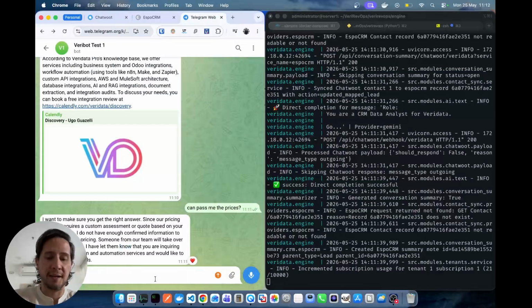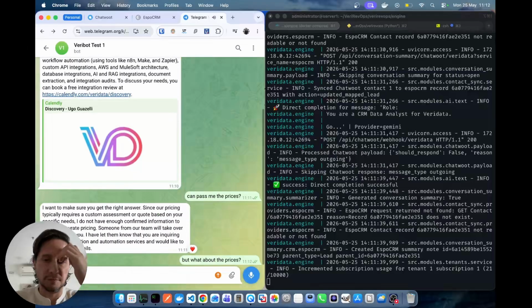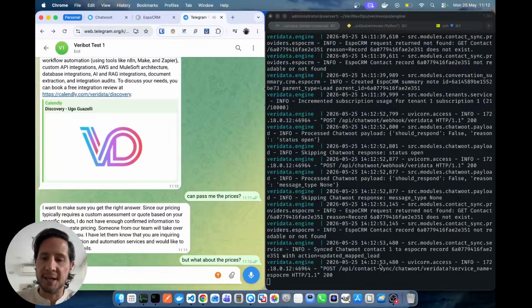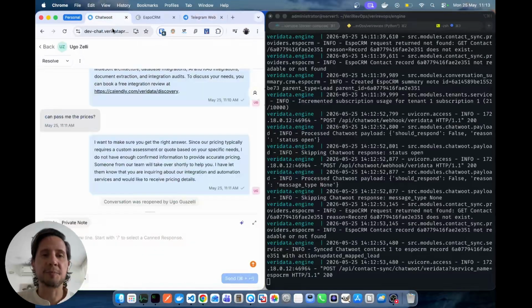I'm going to try again, like, but what about the prices? So you can see that it's going to work, but we are not going to have any response because the bot already said that it's going to pass to an agent. So I'm pretty sure that you already saw a lot of chats with artificial intelligence over there. So this is just one part of the solution.